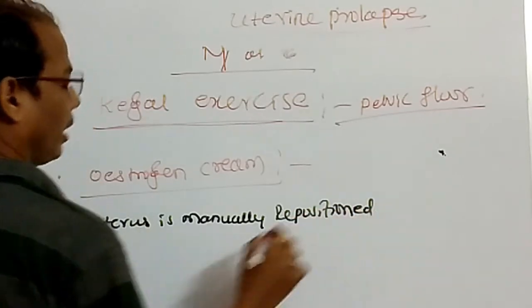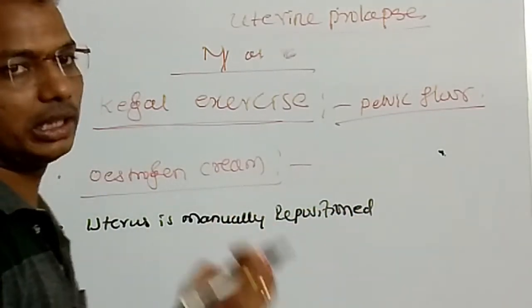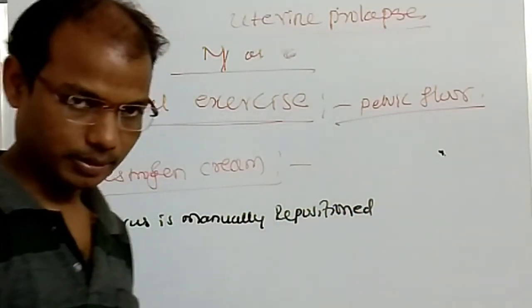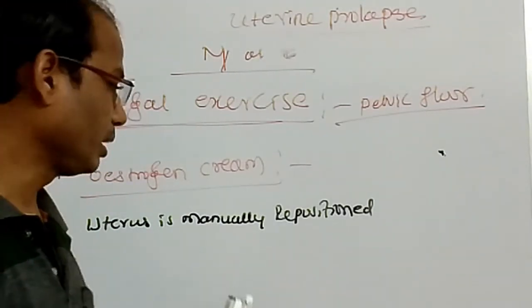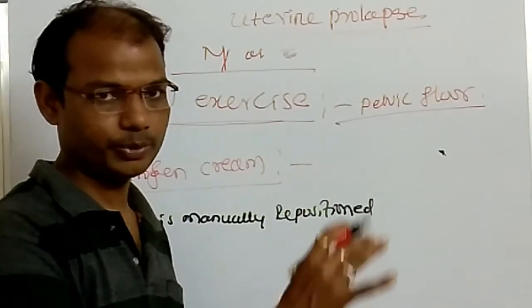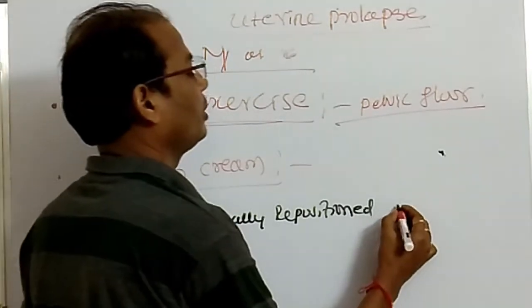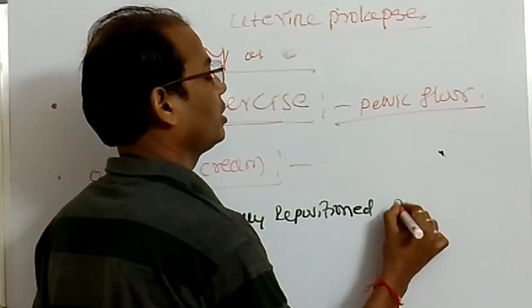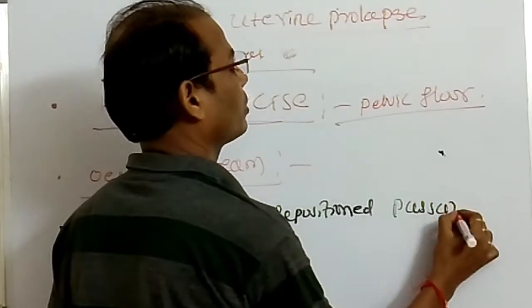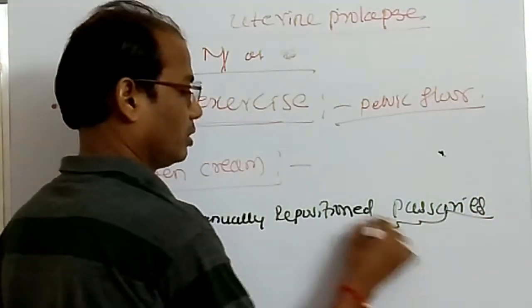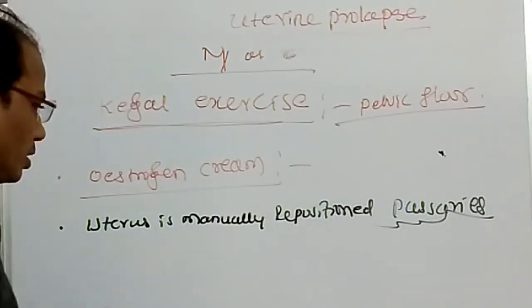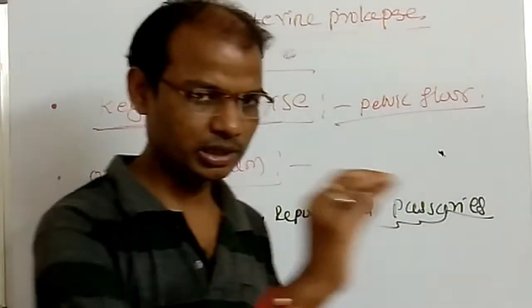If possible, if the severity is very low, if the female feels pain and bleeding, then the uterus is manually repositioned with the insertion of pessaries. These are called pessaries. This is a very important word. The uterus is manually repositioned.